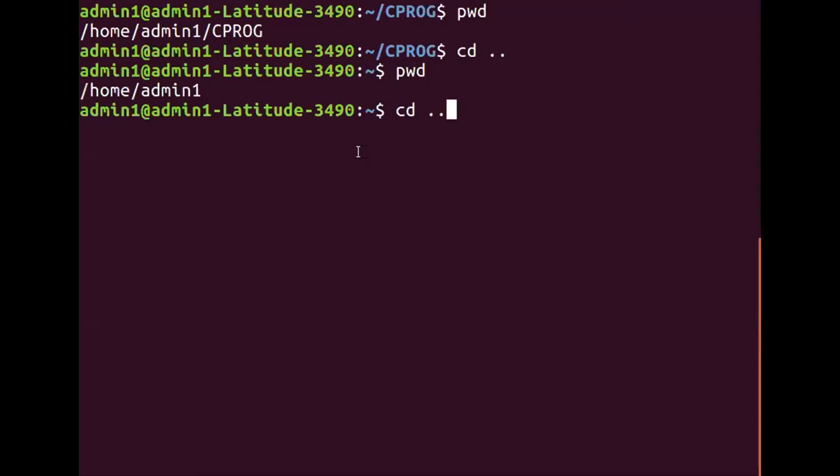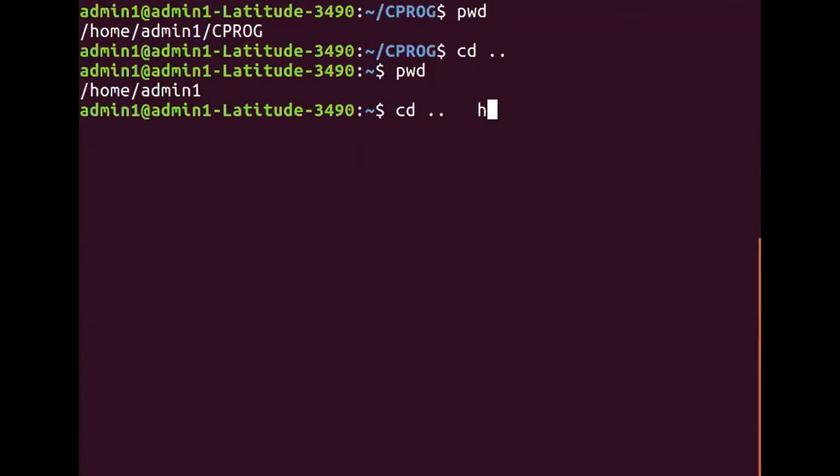Let me tell you, this answer will not be accepted because you are telling the definition of cd space two dots. Okay, so there is a case study given in front of you which says /home/admin1, and from this place where admin1 is your current working directory, if you give cd space two dots, where does it go? So the answer for the question is, you should say home, right? It will go to home, or you can also say /home. Either one of them is correct.